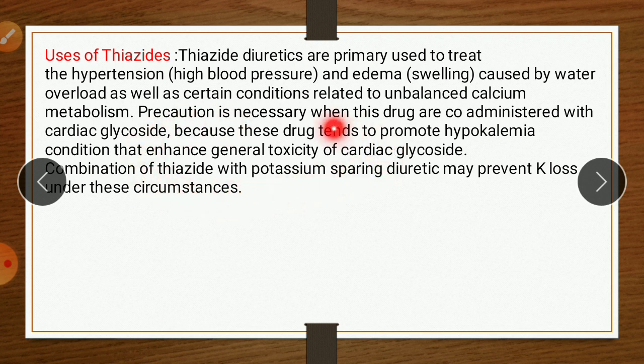Combination of thiazide with potassium sparing diuretic may prevent potassium loss in these circumstances. So if we give thiazide with a potassium sparing diuretic, this category we will see in the next lecture. Potassium sparing diuretic means those which preserve the potassium within the body. So this potassium sparing diuretic does not cause loss of potassium, but it preserves the potassium in the body. So when thiazide is given with potassium sparing diuretic, there is no loss of potassium. So these are the main uses of thiazide. So that is about the thiazide diuretic.